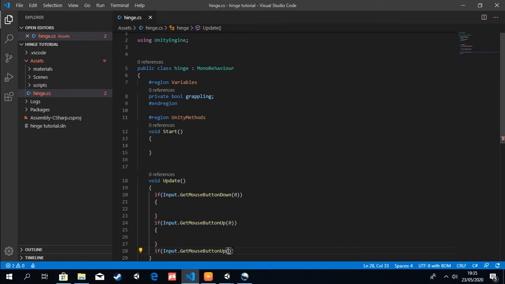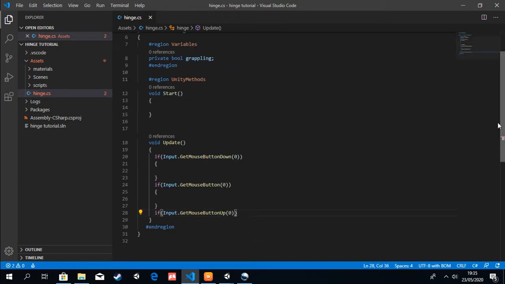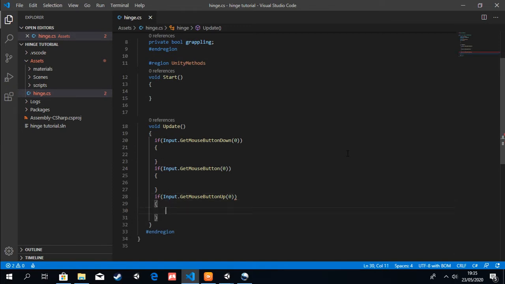Sorry, something is wrong. It's supposed to be if Input.GetMouseButton, only that. Yeah, like that. Now we've got our three if statements.